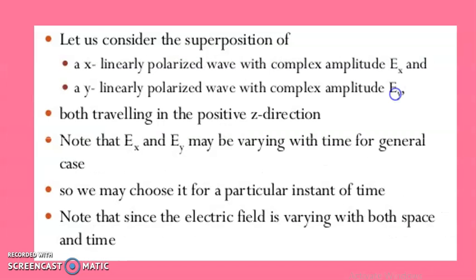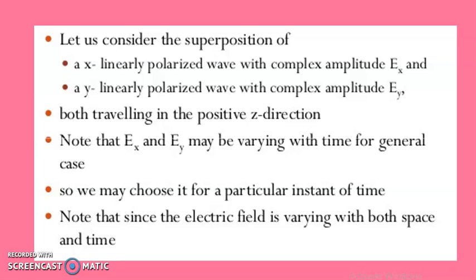Now let us consider the superposition of the x linearly polarized wave with a complex amplitude Ex and the y linearly polarized wave with a complex amplitude Ey, and assume that both are traveling in the positive z direction. Note that Ex and Ey may be varying with time for the general case.